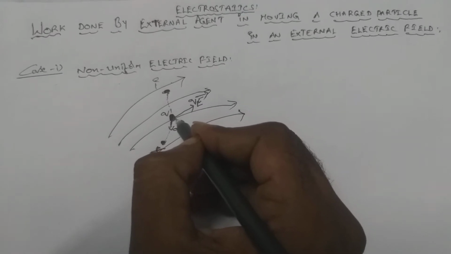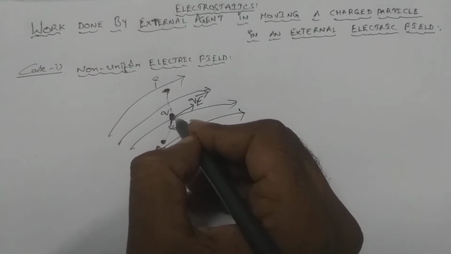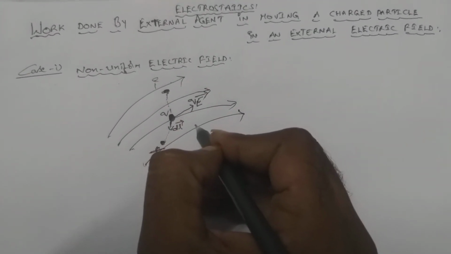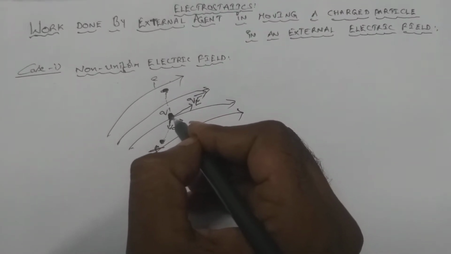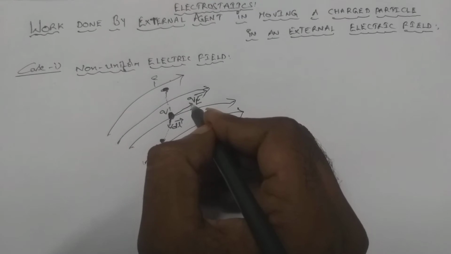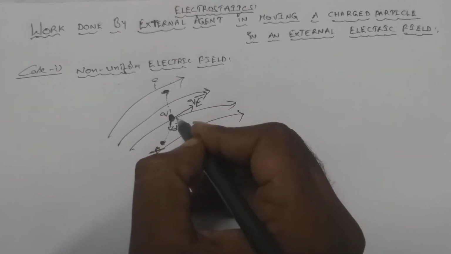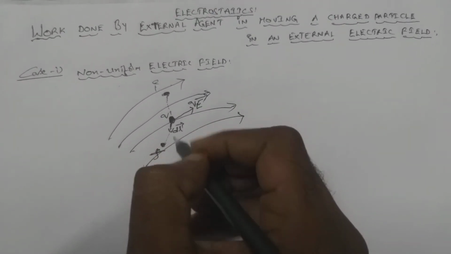This is the force experienced by the charged particle due to the non-uniform external electric field, where E bar is the intensity of the electric field at this point.